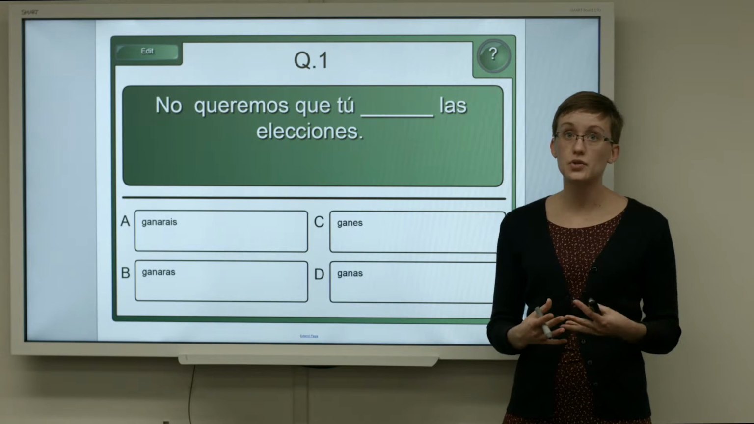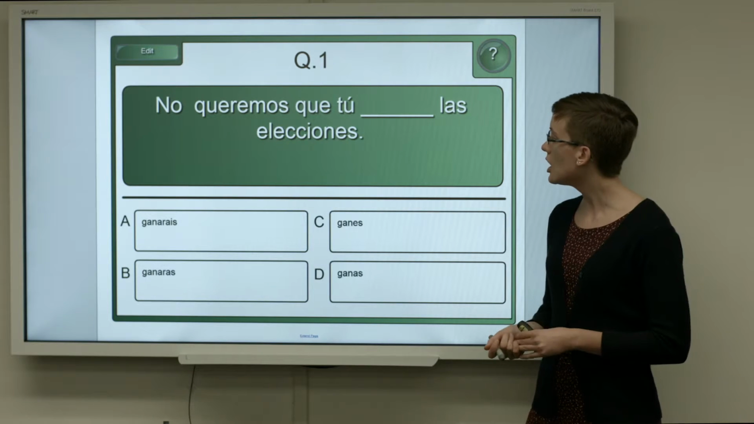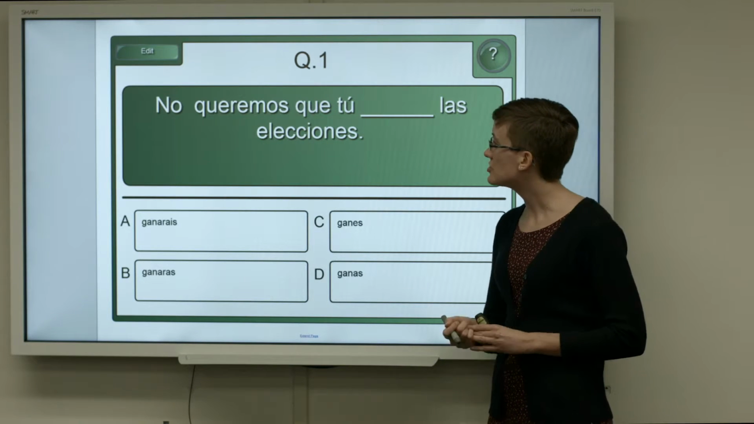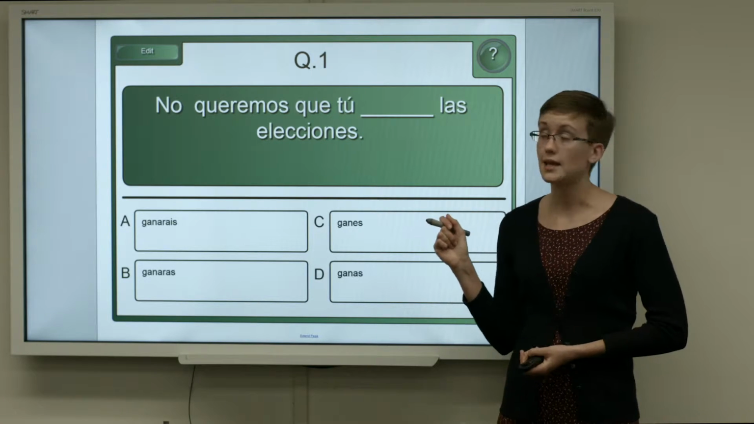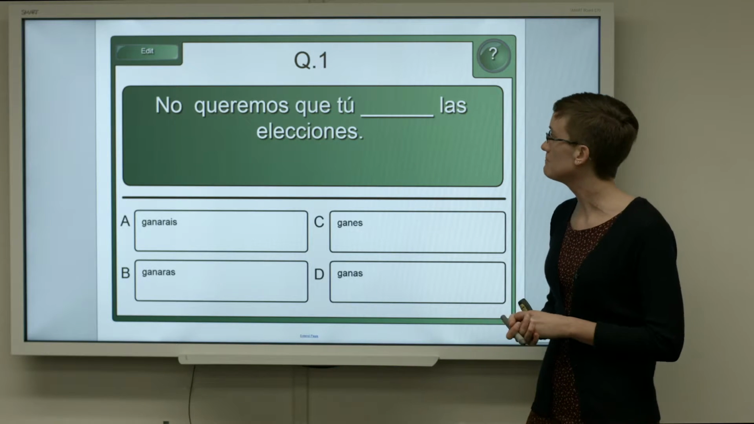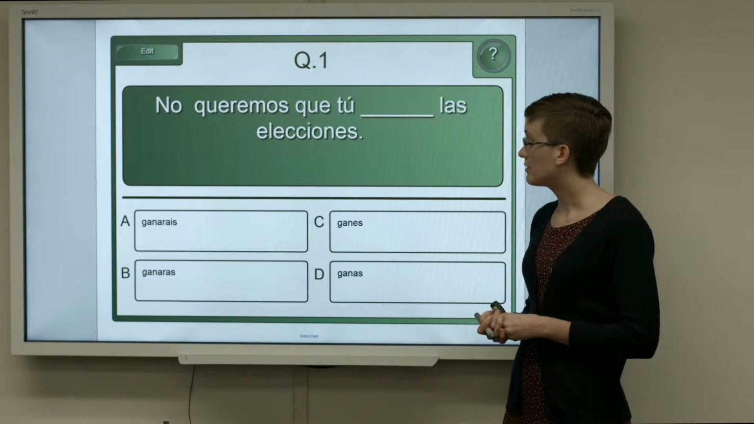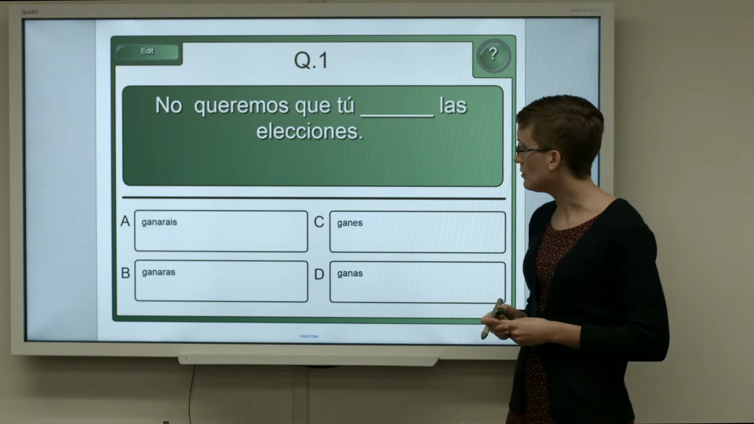So in this quiz, we're going to go over the uses of the present subjunctive and the imperfect subjunctive. Our first question is, we don't want you to win the elections. No queremos que tú las elecciones. We are working with the verb ganar, to win, and our subject is tú.